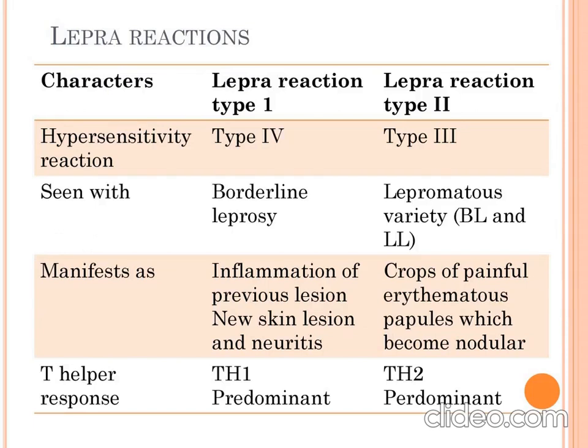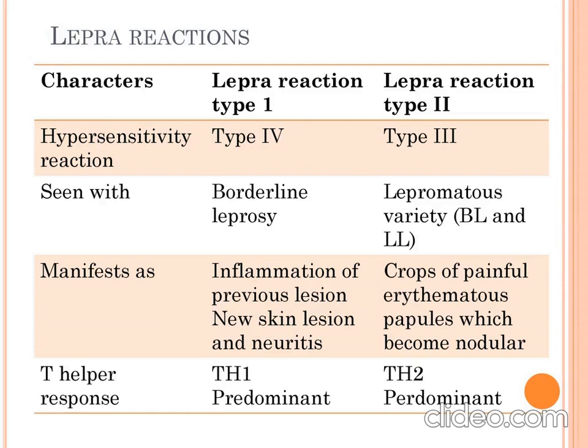Now we'll look at lepra reaction. Lepra reaction is of two types, type 1 and type 2. Type 1 comes under type 4 hypersensitivity reaction, while type 2 lepra reaction is type 3 hypersensitivity. So here we apply the rule of 5, that is, type 1 lepra reaction, the hypersensitivity is type 4, and for type 2 it is type 3.